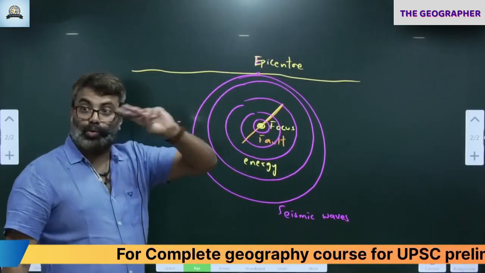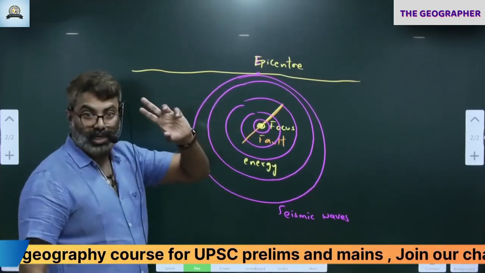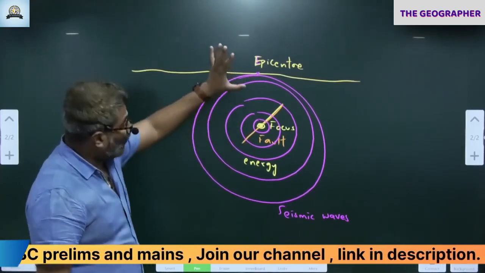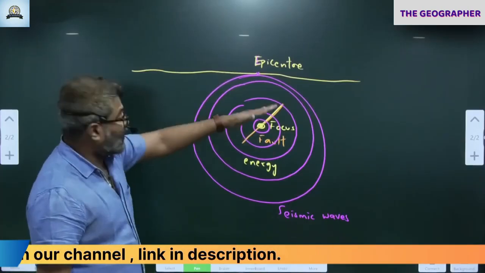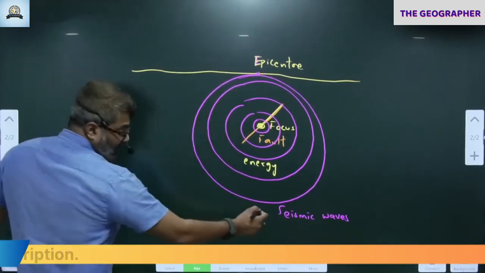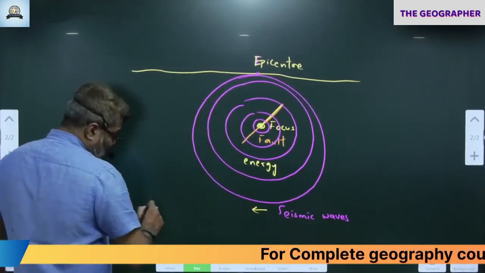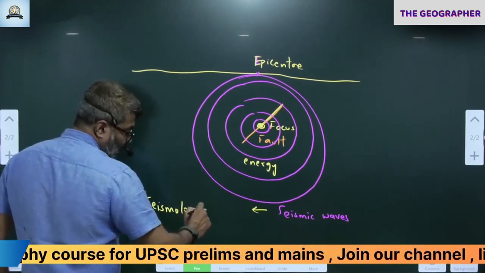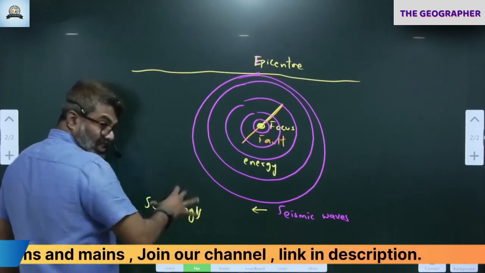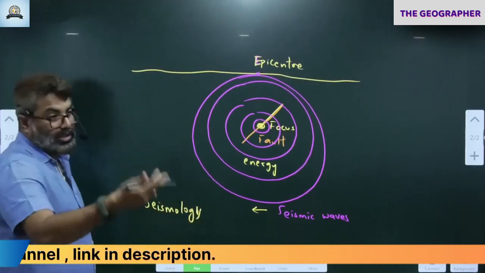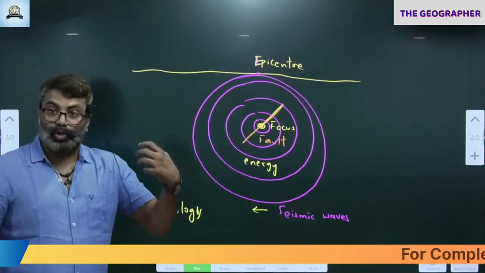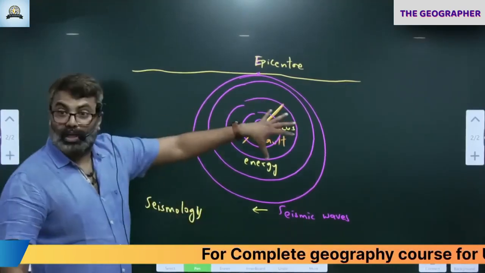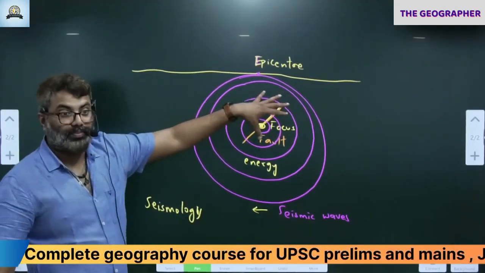There is a separate class, a 2 hours class. Earthquake itself is a 2 hours class. We'll discuss that separately. For now, I'm just telling you how the seismic waves pass through. The study of these seismic waves is called seismology. A scientist who studies earthquakes is called a seismologist. So what do seismologists do? They help us to know more about the earth's interior.